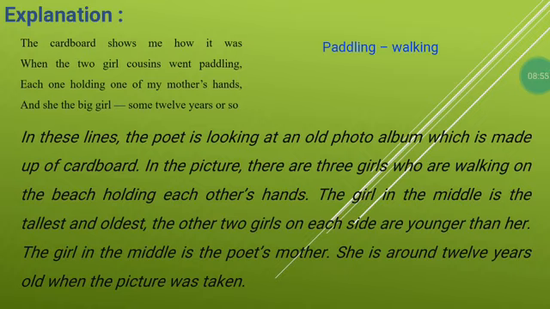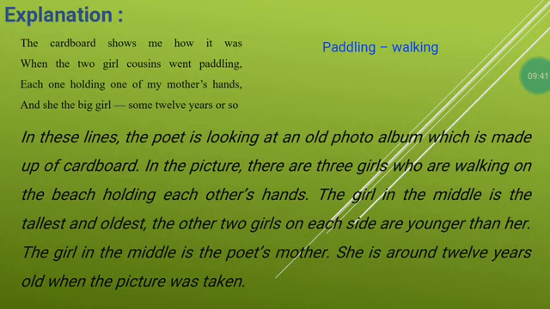So in this stanza, you can see here the poet is looking at an old photo album which is made up of cardboard. In the picture, there are three girls who are walking on the beach holding each other's hands. The girl in the middle is the tallest and oldest. The other two girls on each side are younger than her. The girl in the middle is the poet's mother. She is around 12 years old when the picture was taken. So now here they were just enjoying themselves at the beach.